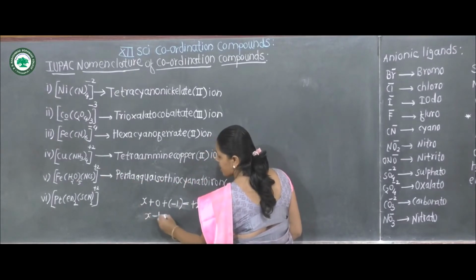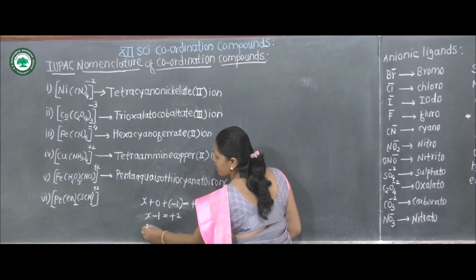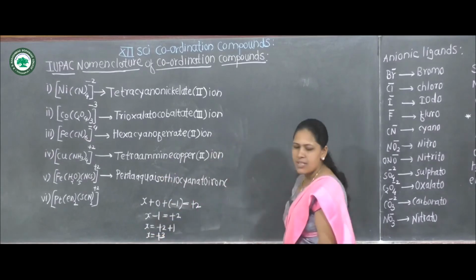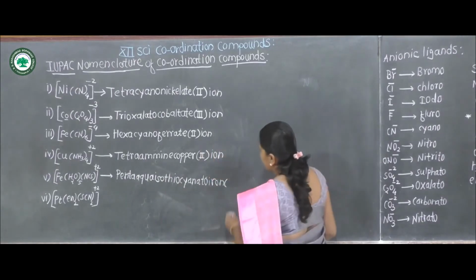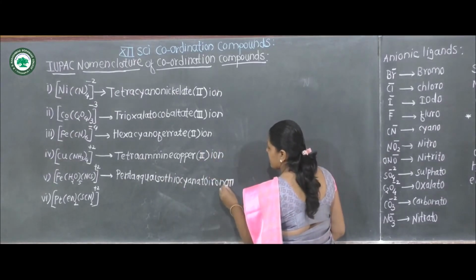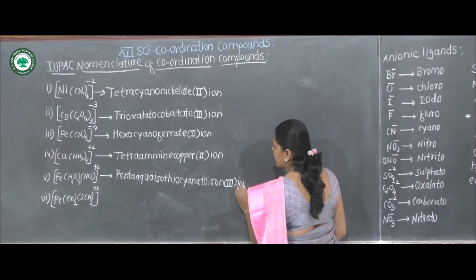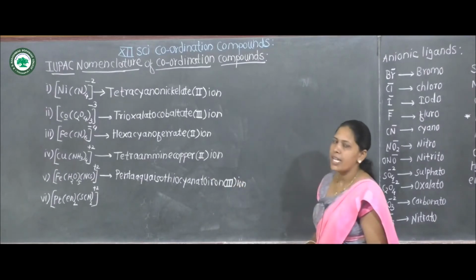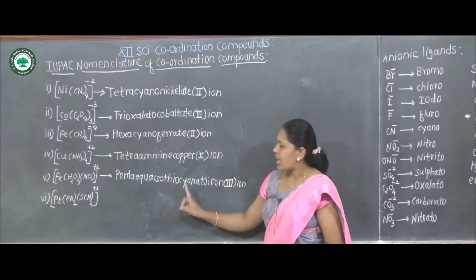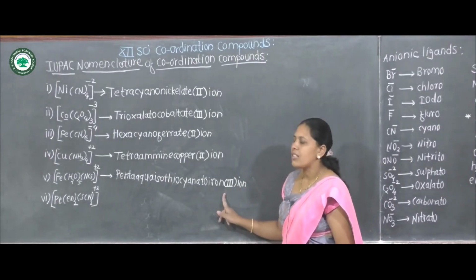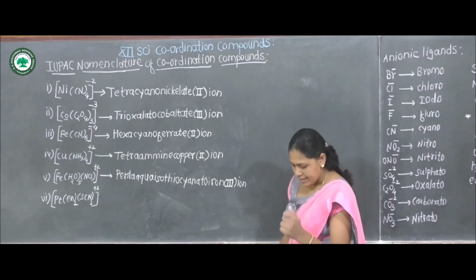Then X minus 1 is equal to +2, X is equal to +2 plus 1, X is equal to +3. What is the oxidation state of iron? +3, in parenthesis, and the name ends with iron. What is the name? Pentaaquaisothiocyanatoiron(III). Next example.